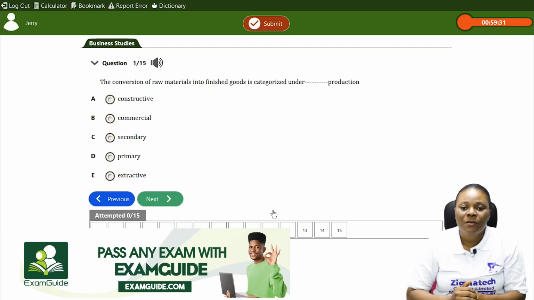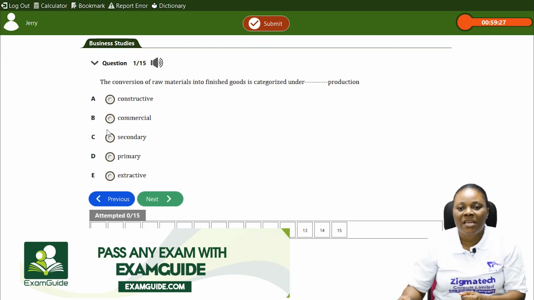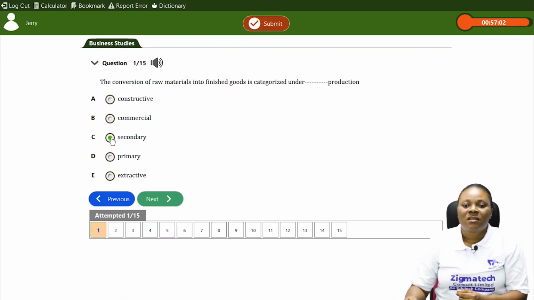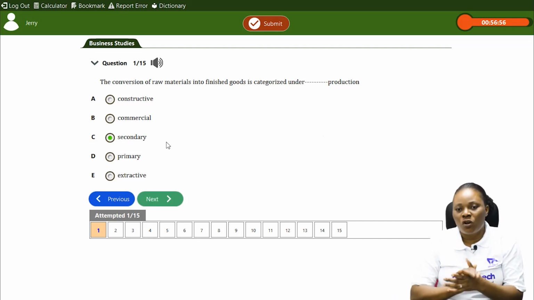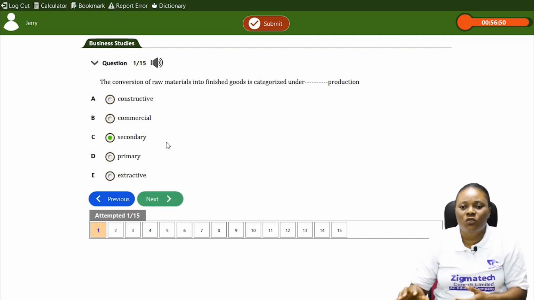D, you have primary. E, you have extractive. The answer here is C, the secondary stage. This secondary stage involves the manufacturing stage and the constructive stage. The manufacturing stage is the stage where the conversion of raw materials into finished goods takes place.